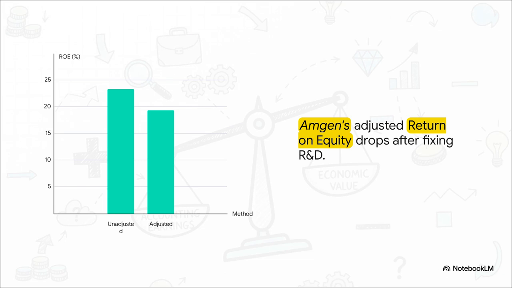And here is the big reveal. When you correctly capitalize that R&D, Amgen's return on equity actually drops. It goes from a seemingly stellar 23.36% down to an adjusted 19.34%. So why does this matter? Well, because that unadjusted number was artificially inflated. By expensing R&D immediately, Amgen's book value of equity was significantly understated. Fixing this math gives us a much more grounded, realistic view of their actual returns.